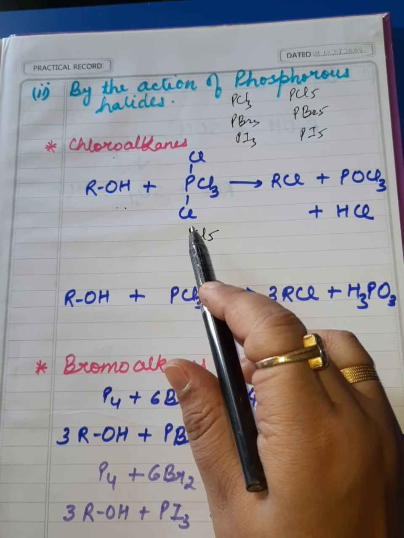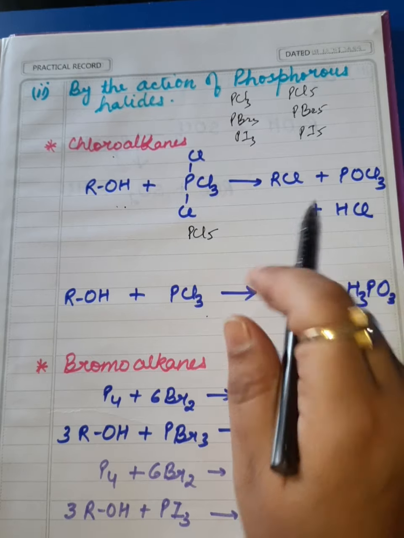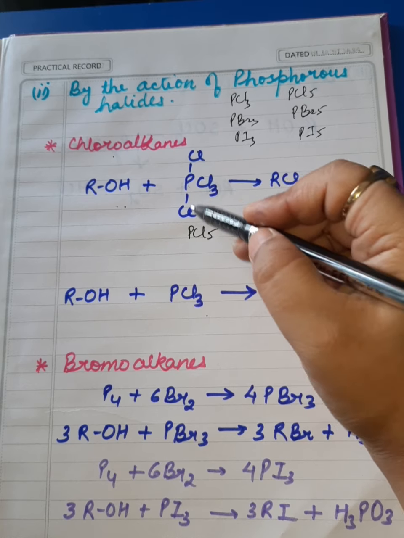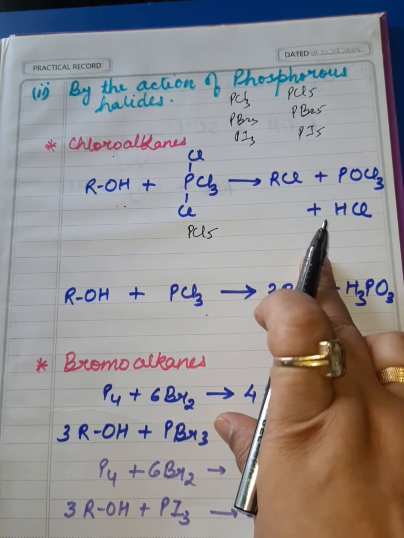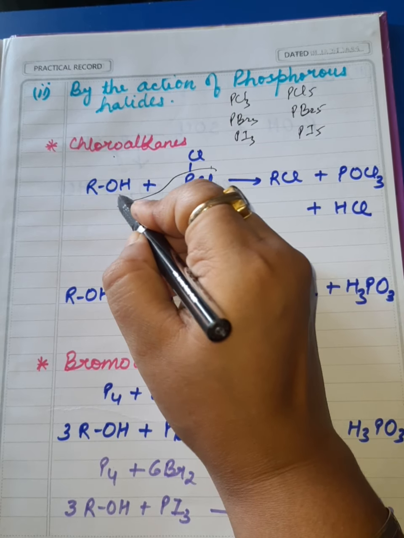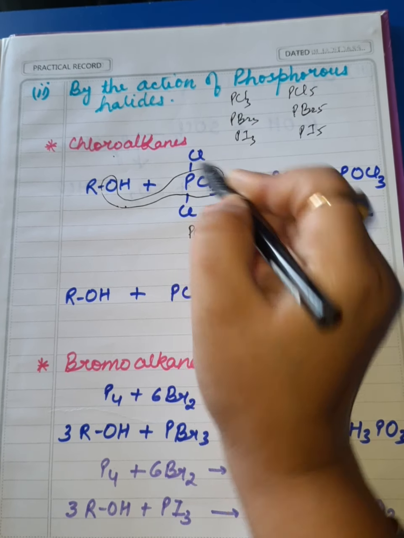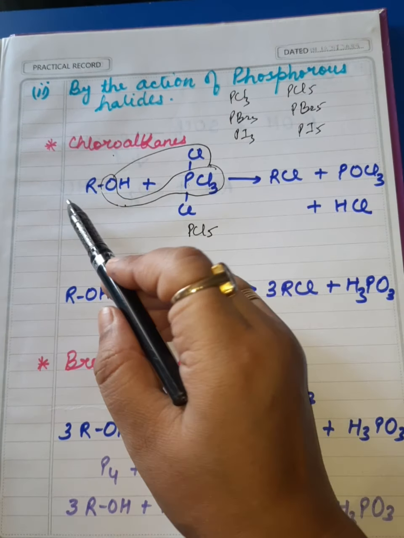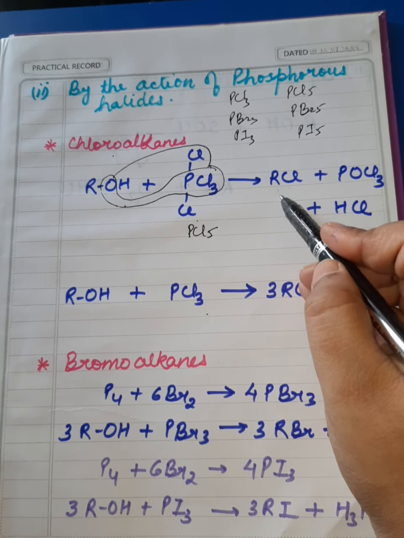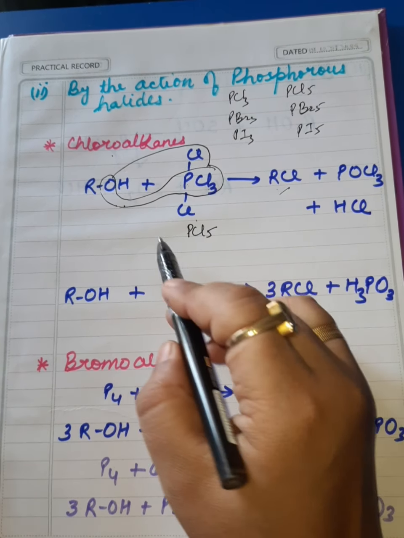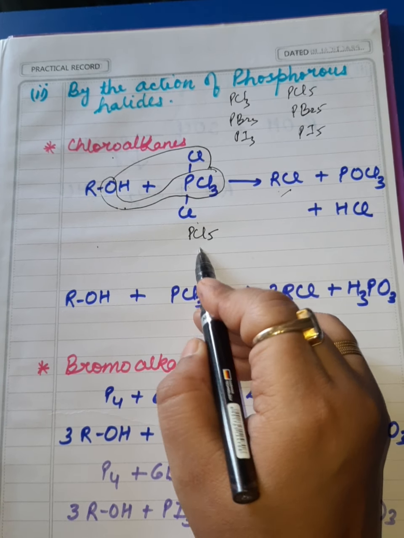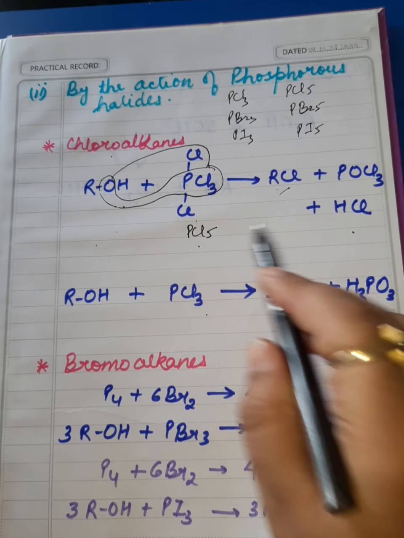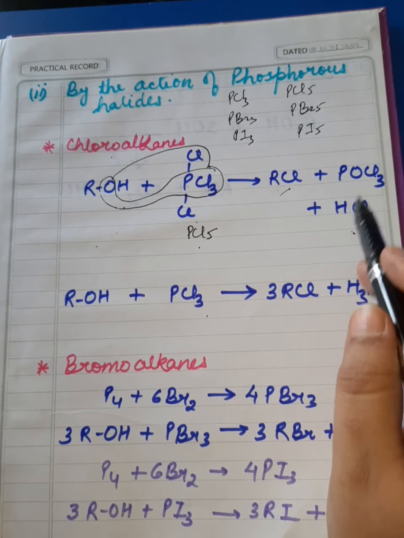Just for the sake of ease of yours to understand the reaction, I have elaborated the formula of PCl5 in this way: PCl3 bonded with Cl-Cl separately. Now see, how can you learn this reaction? Remove POCl3, alright, then remove HCl. So these are 2 byproducts, and the one which is left is RCl. This is your major product. Whenever you have to react any alcohol with PCl5, always elaborate the formula of PCl5 this way and then write the reaction. In this way, you will never make any mistake in writing the products and byproducts.